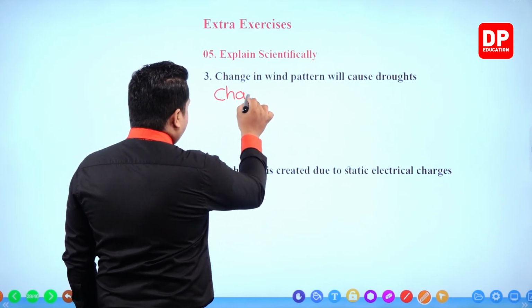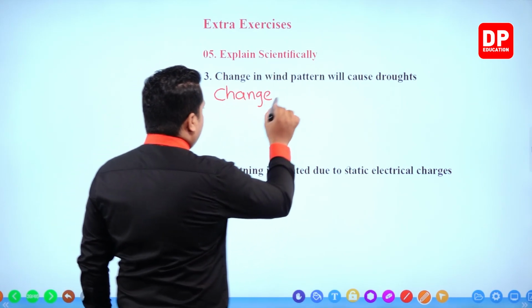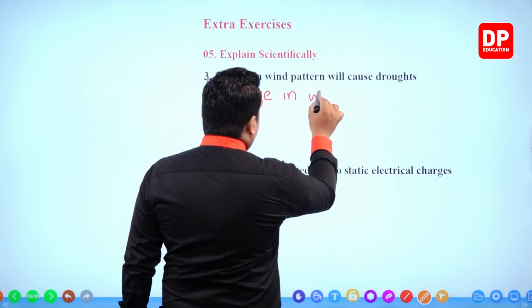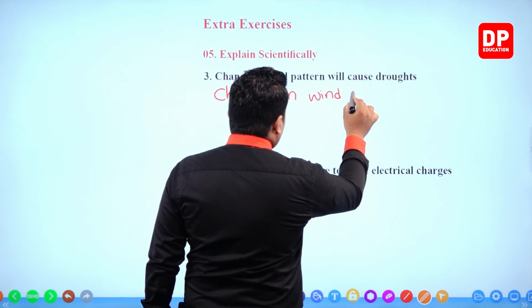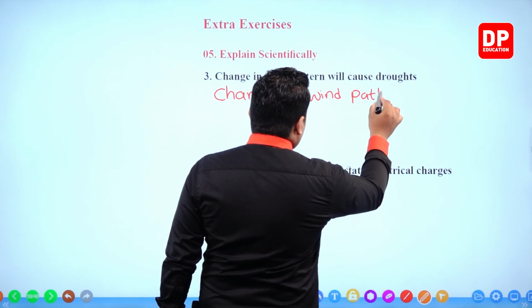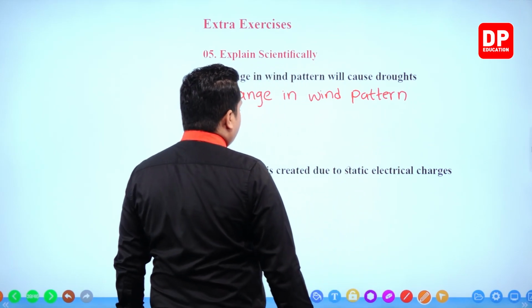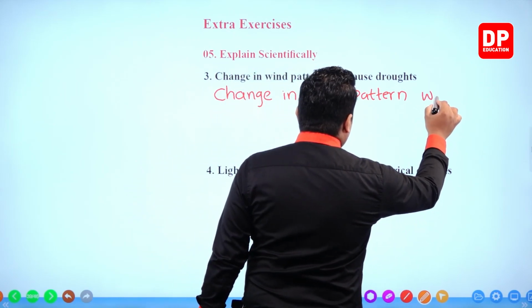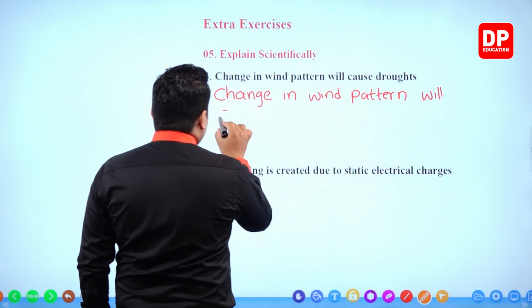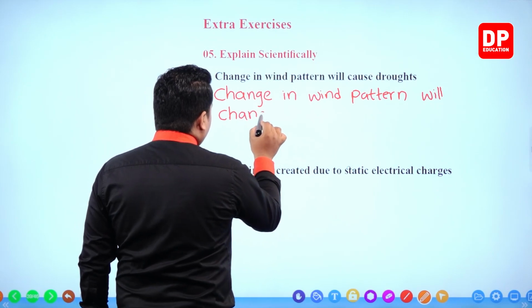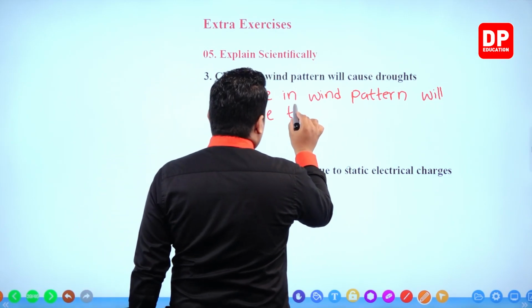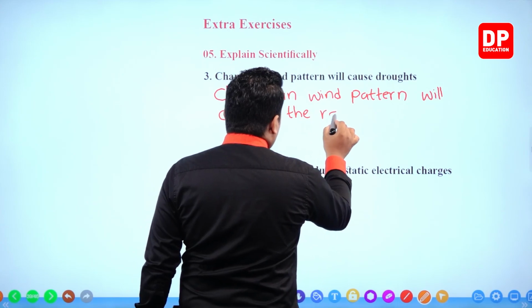Change in wind pattern will change the rainfall pattern.